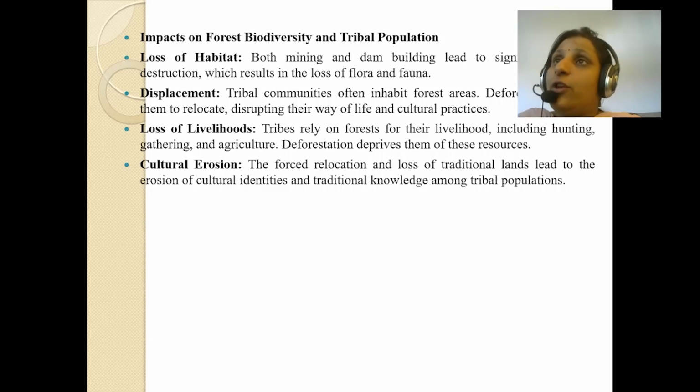The forced relocation and loss of traditional lands lead to the erosion of cultural identities and traditional knowledge among tribal populations. See what this deforestation has done. With forced relocation and traditional lands lost, obviously when a person is relocated to different places, their cultural identities get eroded and their traditional knowledge also gets eroded. They converted or started to live like other people, and their tribal population declined.